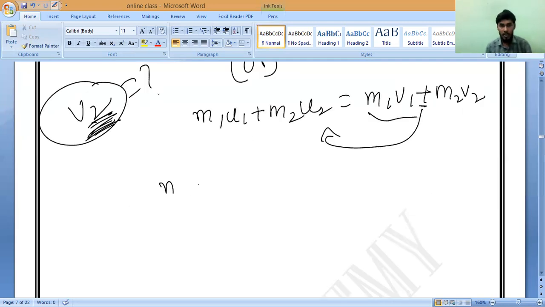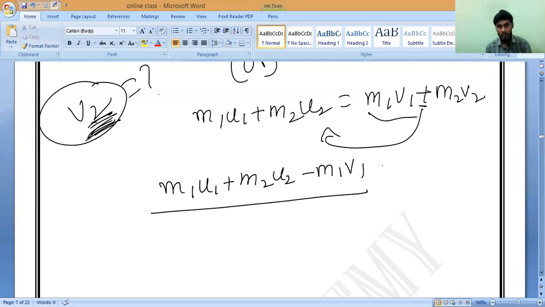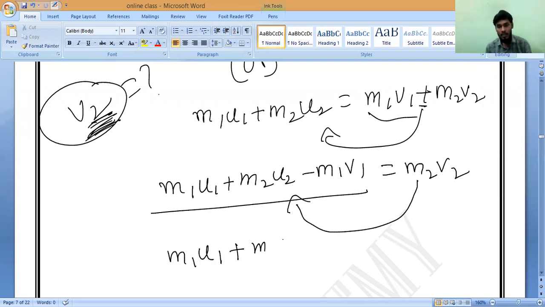So M1U1 plus M2U2 minus M1V1. Here M2 is in multiplication with V2, so it will come this side as division. So M1U1 plus M2U2 minus M1V1 divided by M2 equals V2.